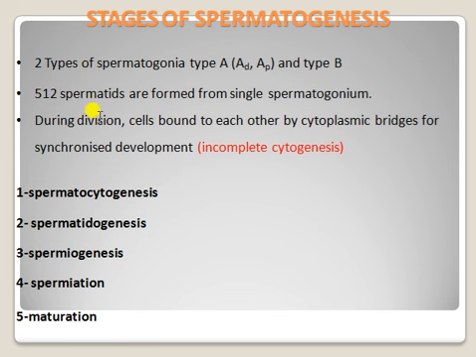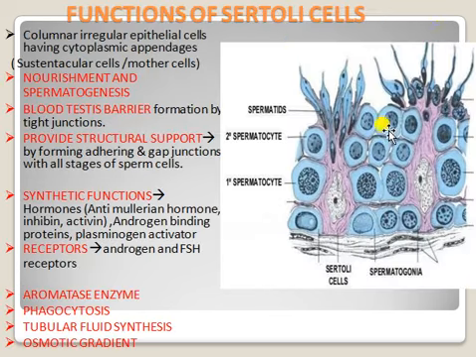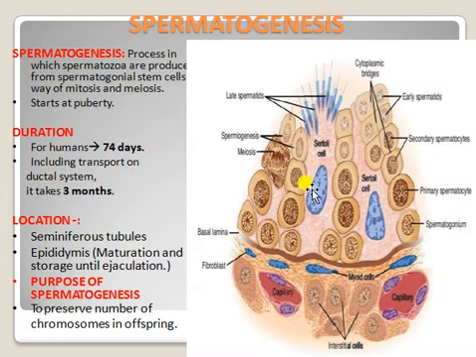In the spermatogonia, these are all stem cells, and only between them are the Sertoli cells. These are all present in the seminiferous tubule. So this is the entire seminiferous tubule structure, and here we can see the lumen.